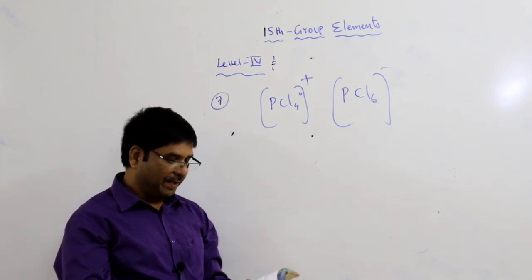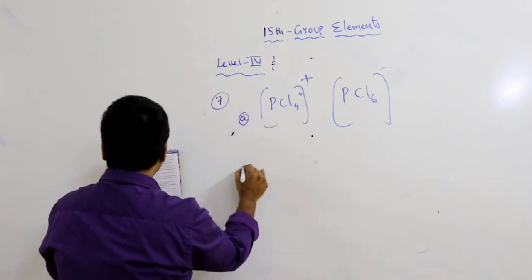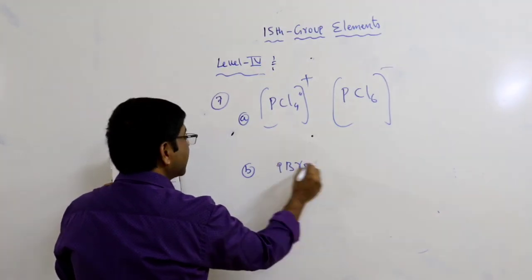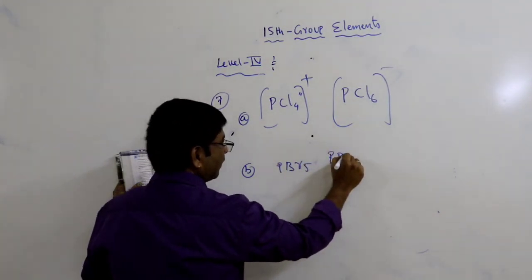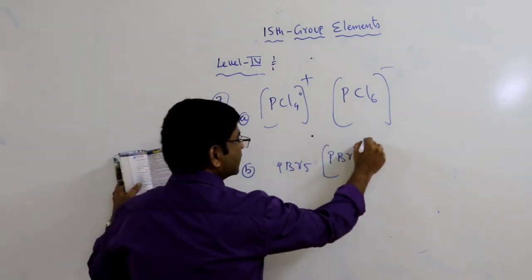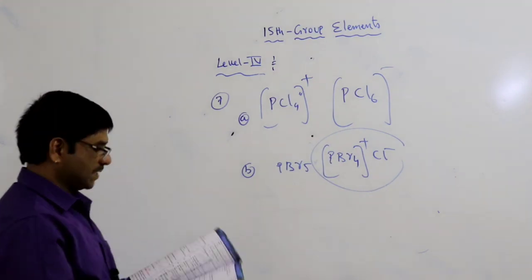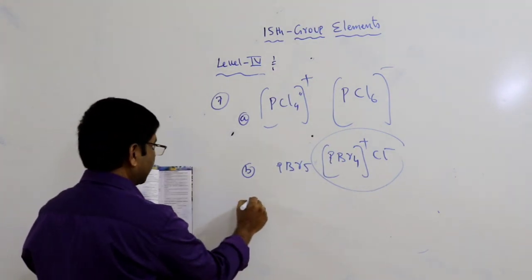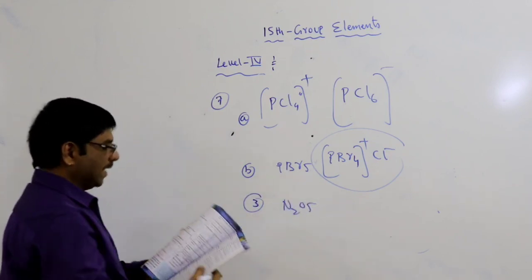In the same way, PBr5 follows the same model with a small change. In the solid state it exists as PBr4+ and Br-. Not like the earlier one, it is like this. The second one is also correct. Third one is N2O5.